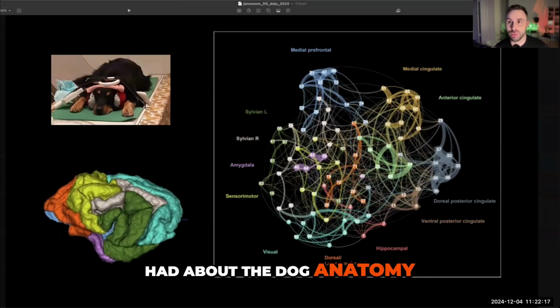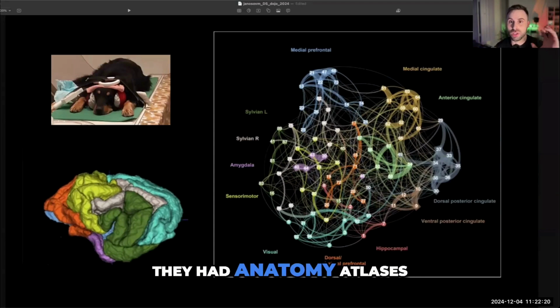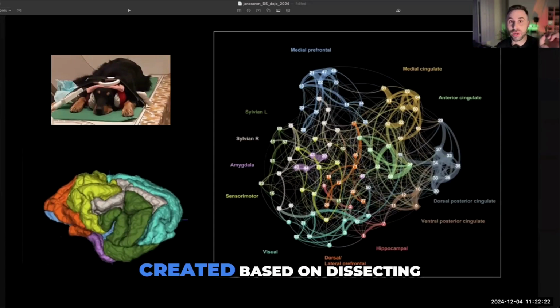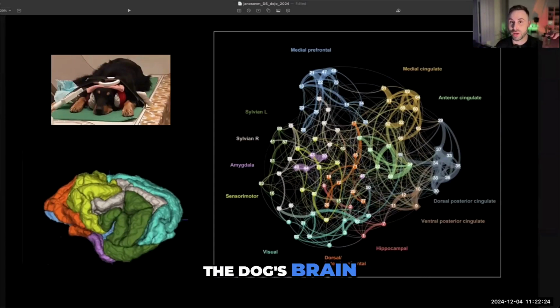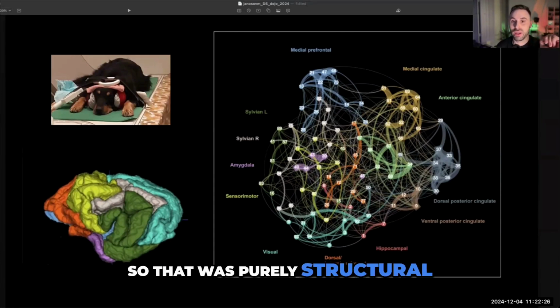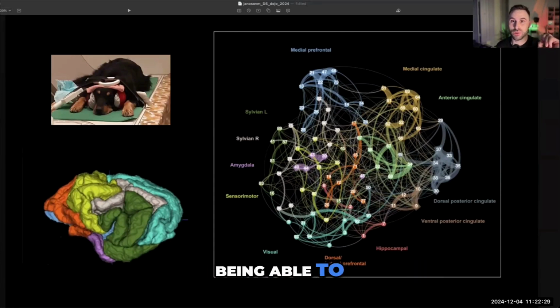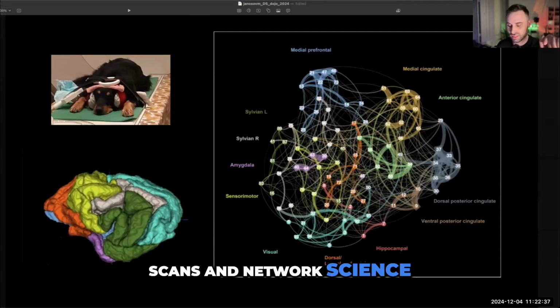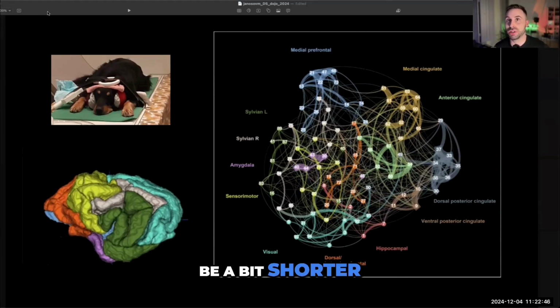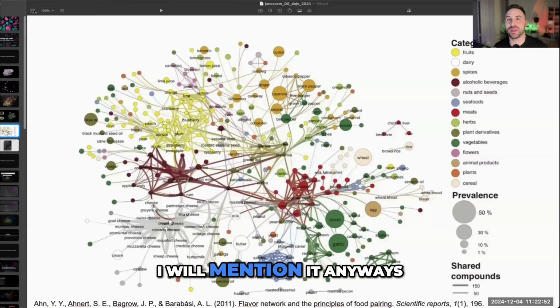about the dog anatomy. So on the one hand, they had anatomy atlases, which were created based on dissecting the dog's brain. So that was purely structural. And we were essentially able to fill that structural layer up with the functionality thanks to the fMRI scans and network science. And I have another example which was supposed to be a bit shorter, but I think I will mention it anyway.